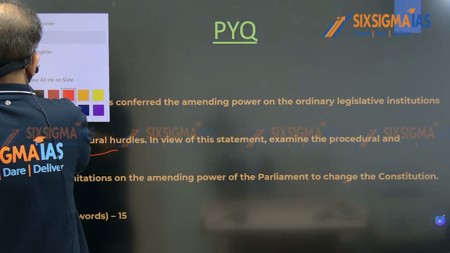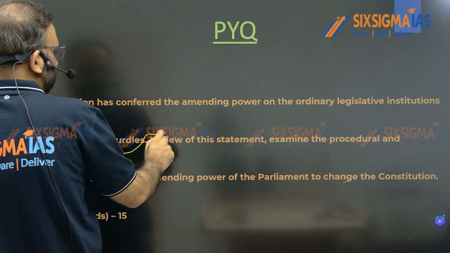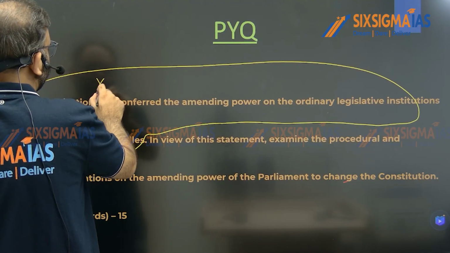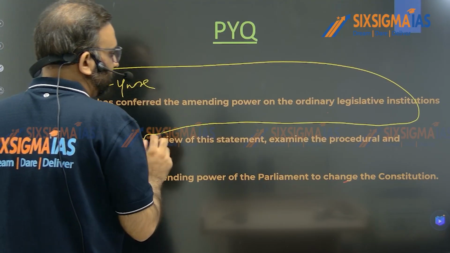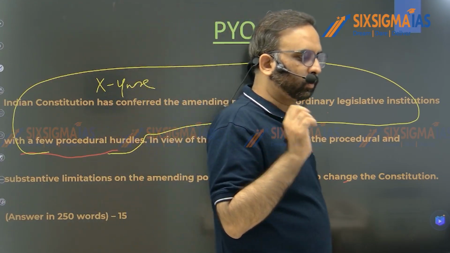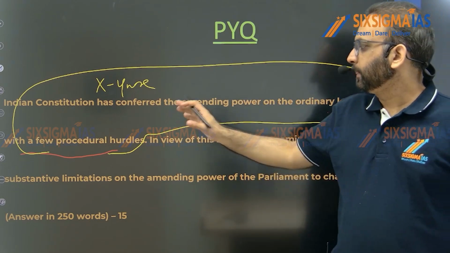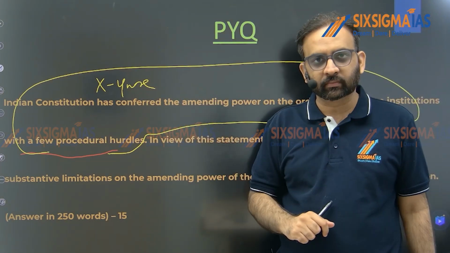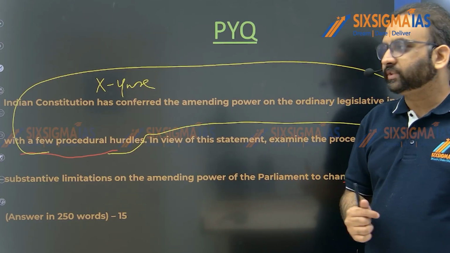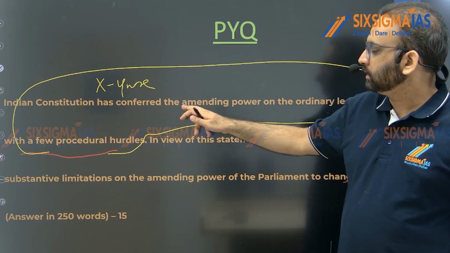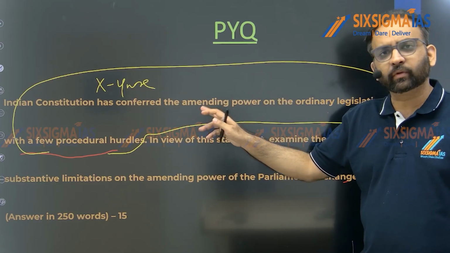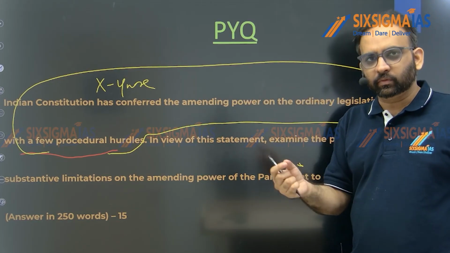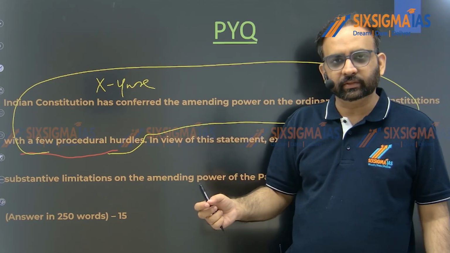Right? So here again, as in the previous question, I have told you that this first statement is also part of the question. So do not ignore it. I've seen a lot of students simply overlook the statement of the question. Do remember it's part of the question, you have to address it. In the beginning of the answer itself, you need to mention that the Constitution has provided the power of amendment to an ordinary legislative institution, that is Parliament, with few procedural hurdles, right?